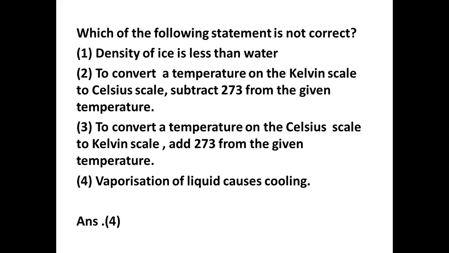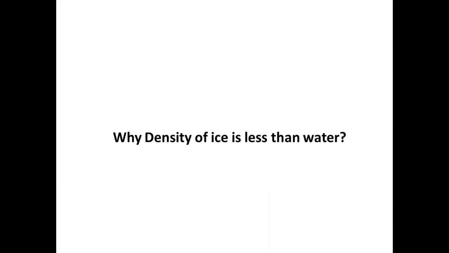The correct answer is option 4, because the statement that vaporization of liquid causes cooling is not correct. Now, why is the density of ice less than water?